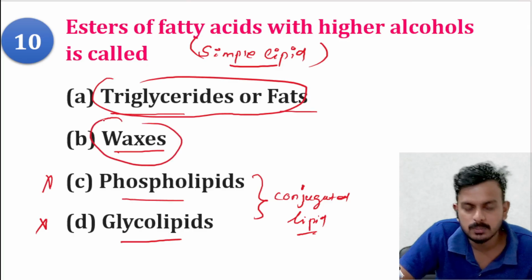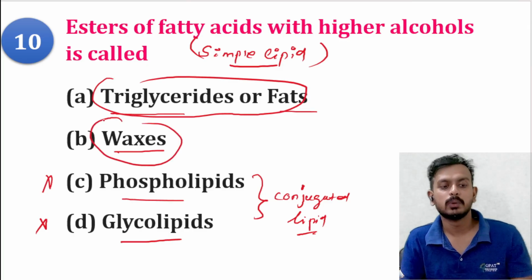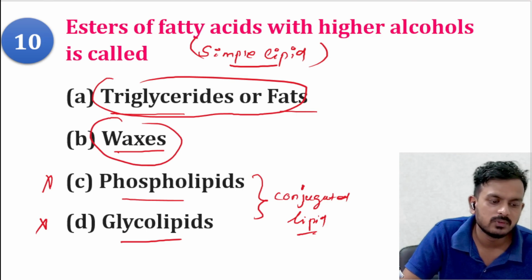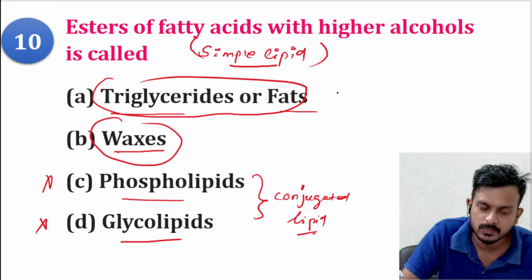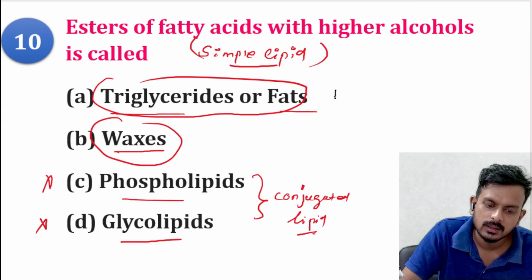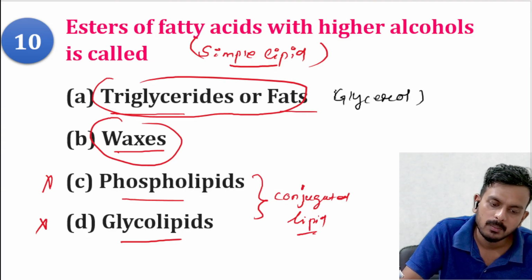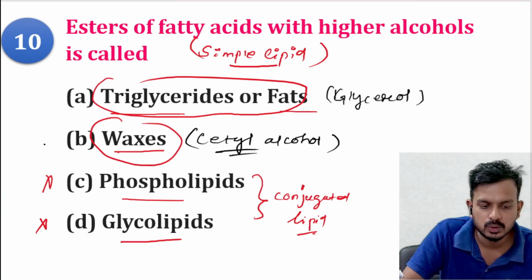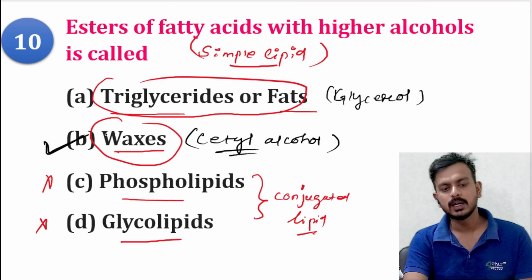A and B could both be the answer, but you have to choose a single one. In triglyceride, the alcohol is very simple, that is glycerol, a lower molecular weight alcohol. But in case of waxes, it is cetyl alcohol, a higher molecular weight alcohol. So here option B is the correct answer.